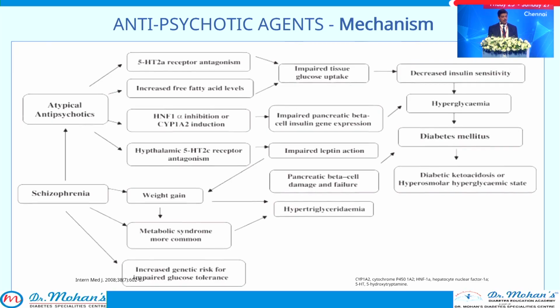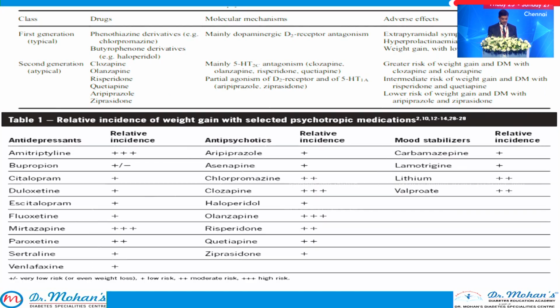And it can also act as a serotonin 2C receptor antagonist and impair the leptin action, thereby causing weight gain. And the disease as such, the schizophrenia or the psychosis for which the drugs have been used, can itself cause weight gain. And the drugs, adding oil to the fire, increase the weight gain, thereby leading to hypertriglyceridemia, pancreatic beta cell failure, and diabetes can also be the presentation.